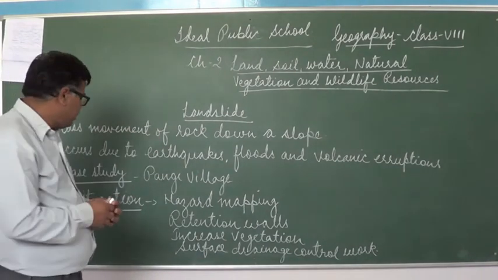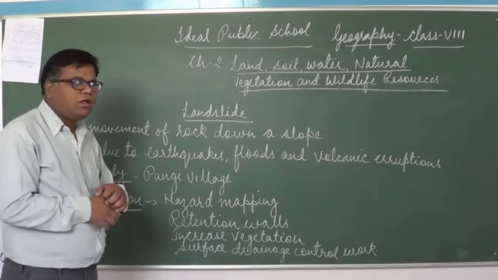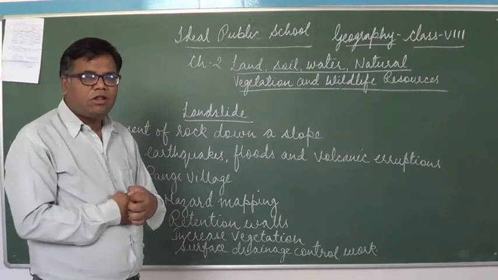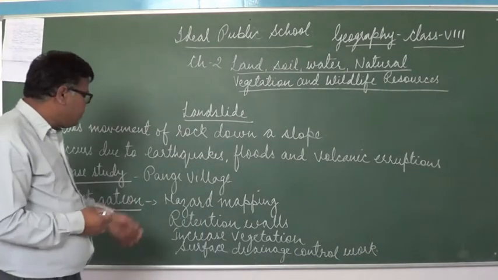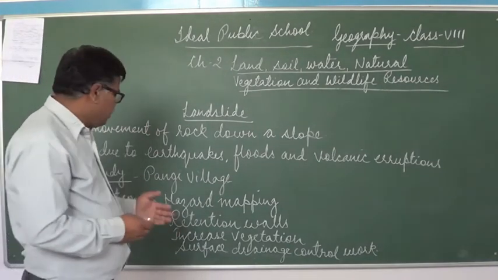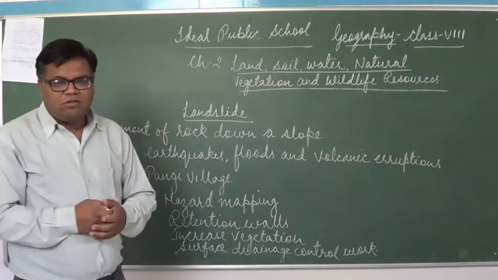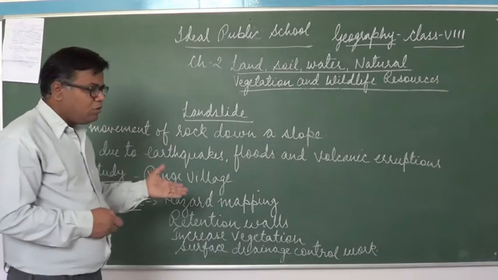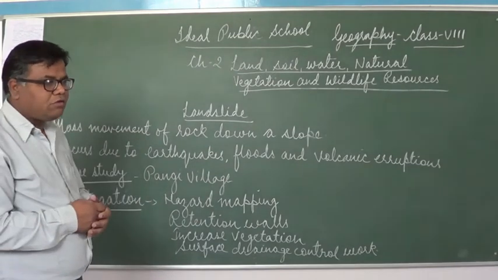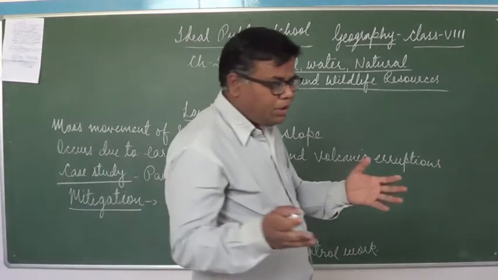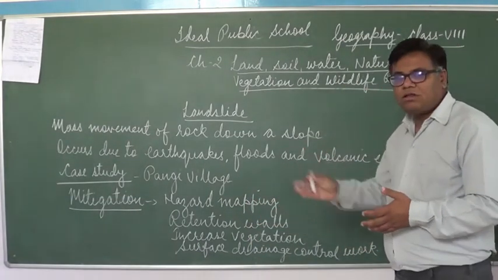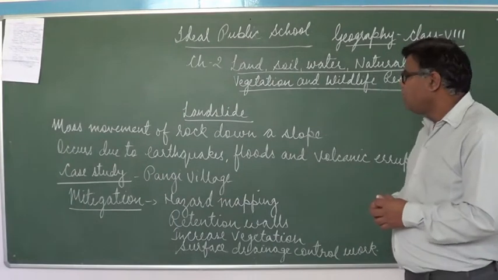of landslide. Now what are the mitigations? What are the ways to improve upon this landslide? The first one is hazard mapping. Due to the advancement of our technology, the geologists come to know about the areas which are prone to landslides, and then they instruct people not to build their houses or do any activities on such areas which are prone to landslide.